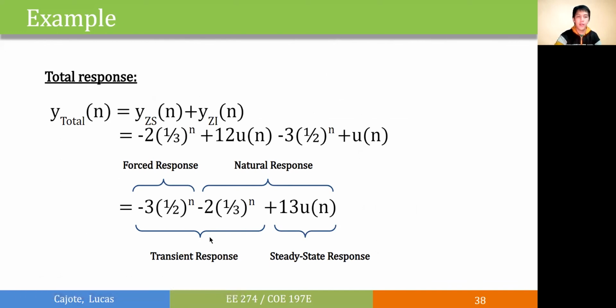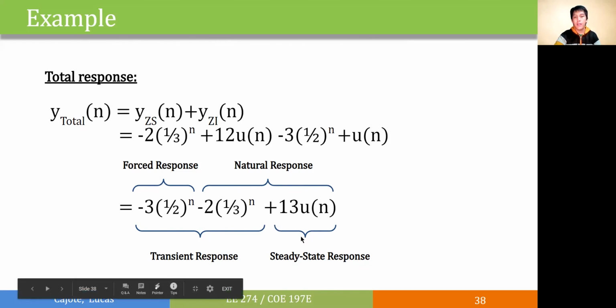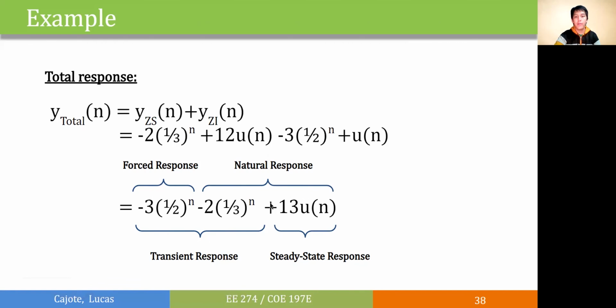In our total response, we can already see the transient response denoted by the exponential signals and the steady state response denoted by the constant signal. And we can also see the forced response, which is of similar form to our input 0.5 to the n, u of n, and the natural response.